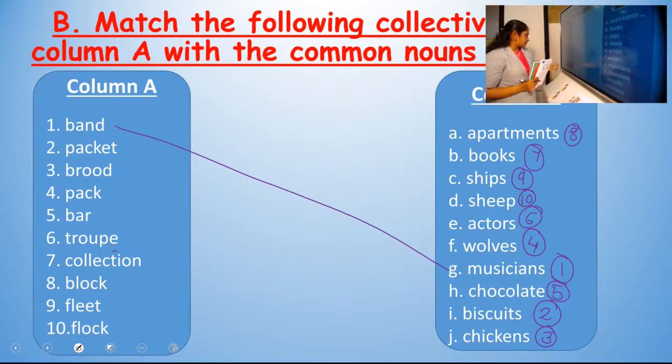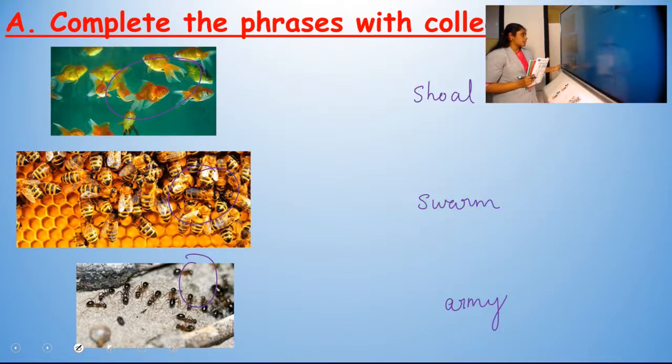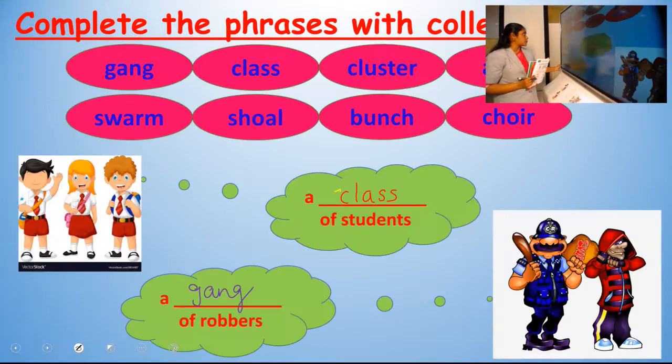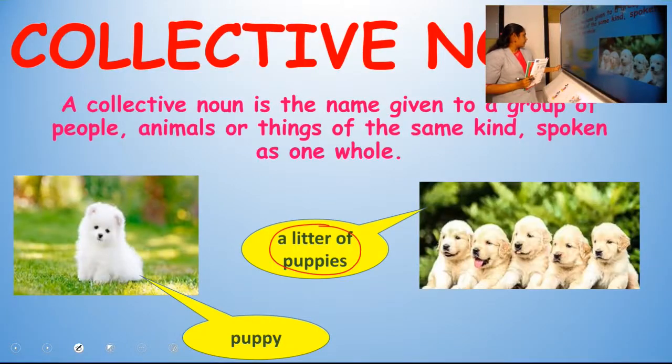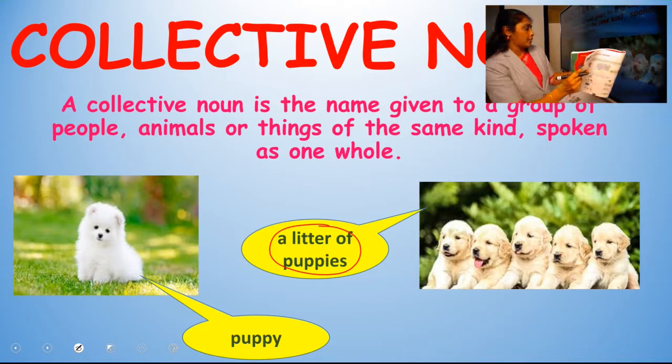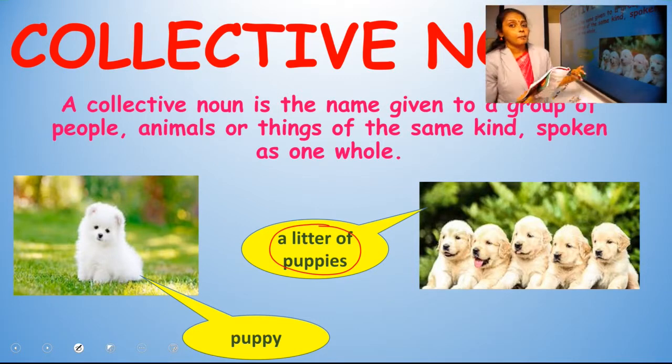So we discussed collective nouns and we completed 2 exercises from your textbook, and 2 more are there that we will do in the next class. So for the time being, I'll give you one assignment also. So collective nouns we started. A collective noun is the name given to a group of people, animals or things of the same kind spoken as one whole. Okay, so the example is a puppy. Then we will speak of a group of animals like a group of puppies. We will use the collective noun a litter of puppies.